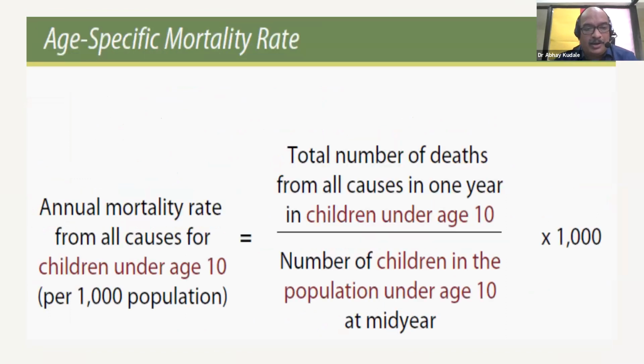A specific mortality rate. The annual mortality rate from all causes for children under age 10 per 1000 population is calculated as the total number of deaths from all causes in 1 year in children under age 10 over the number of children in the population under age 10 at mid-year, into 1000. So this is where we are also considering the mid-year population. This is a specific mortality rate.